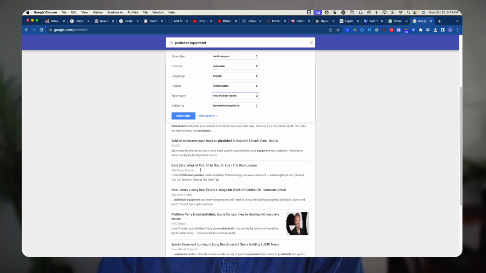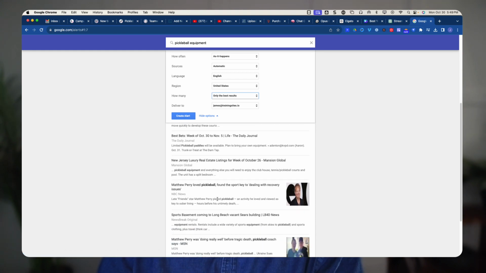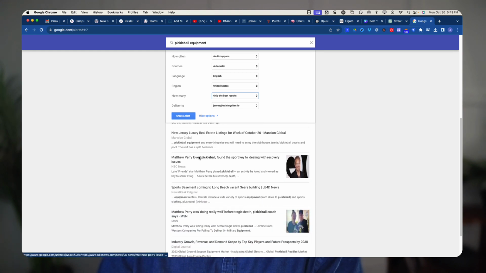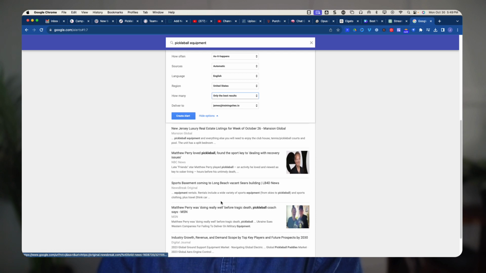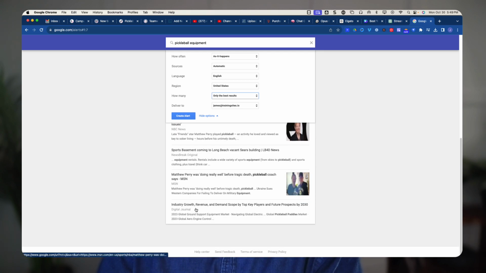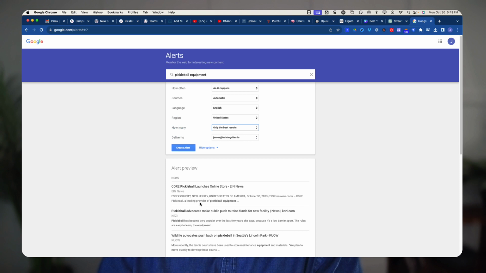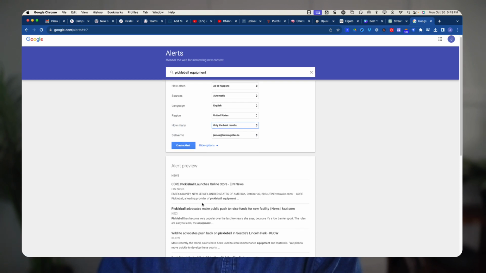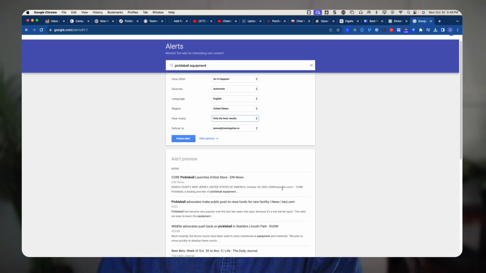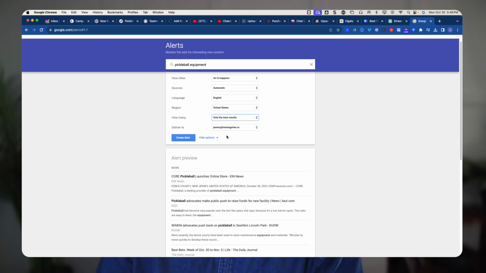So, for example, here's one to a newspaper. This one, for example, is NBC News, this one here. This one up here is MSNBC. Here's a journal. This one up here is actually a press release. You can see it says EIN Presswire, so that's just a press release. So these ones are going to be delivered right now to my email address.